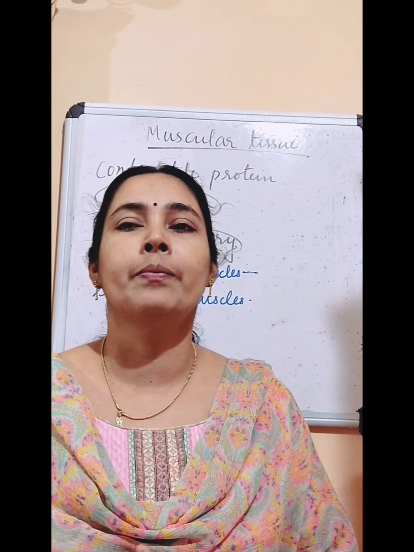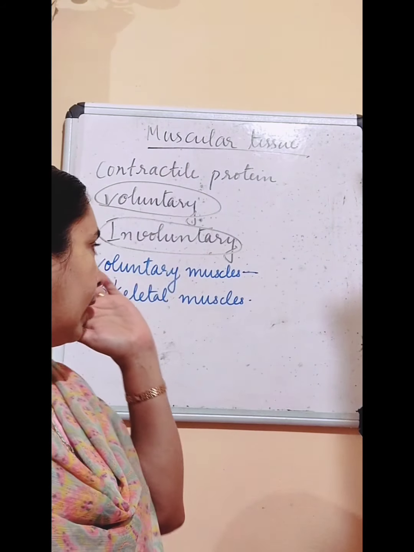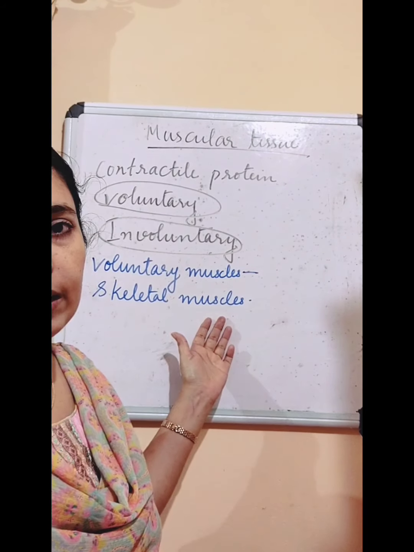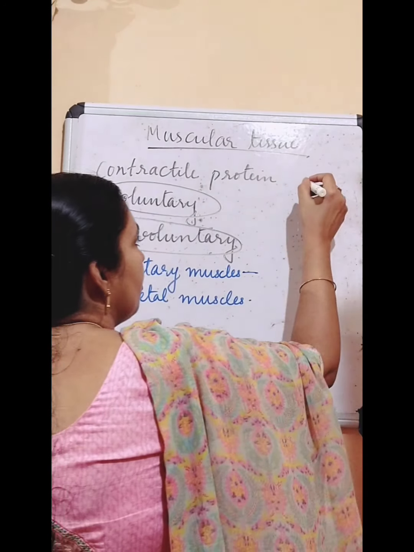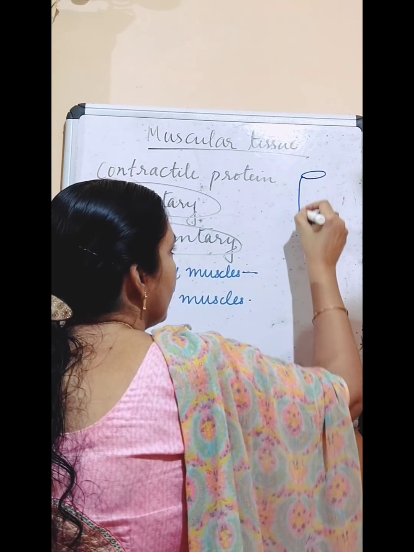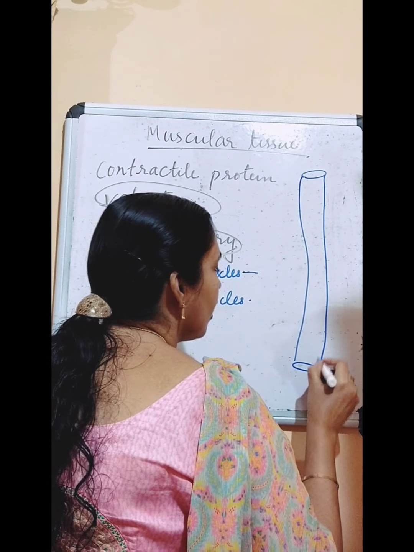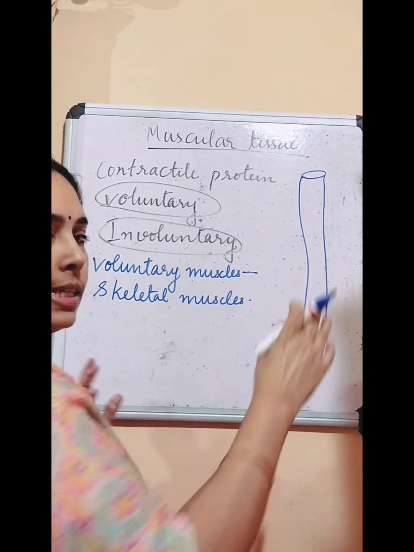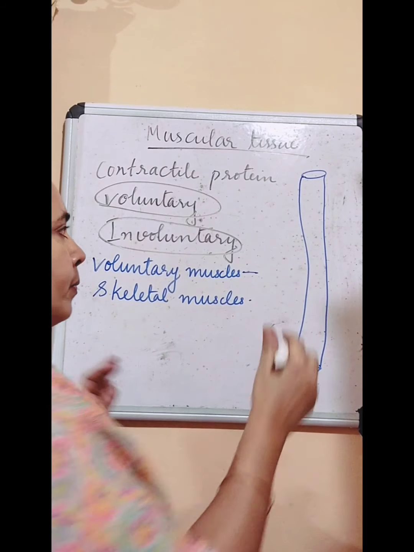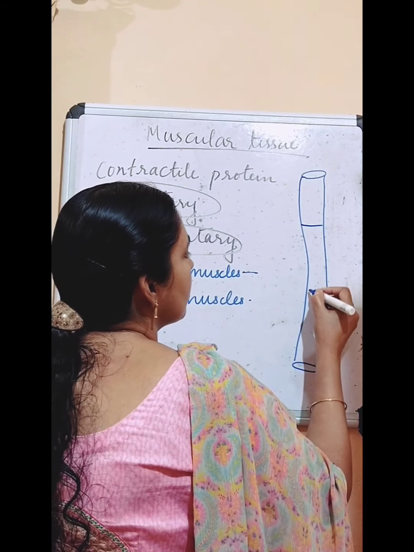Clear? Okay. Then now we can look at the structure of the skeletal muscles. So the skeletal muscles are long, elongated, cylindrical in structure. And it is divided into cells.